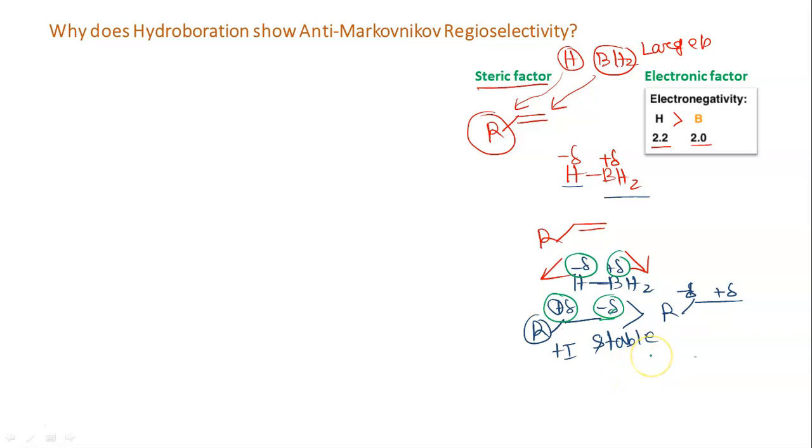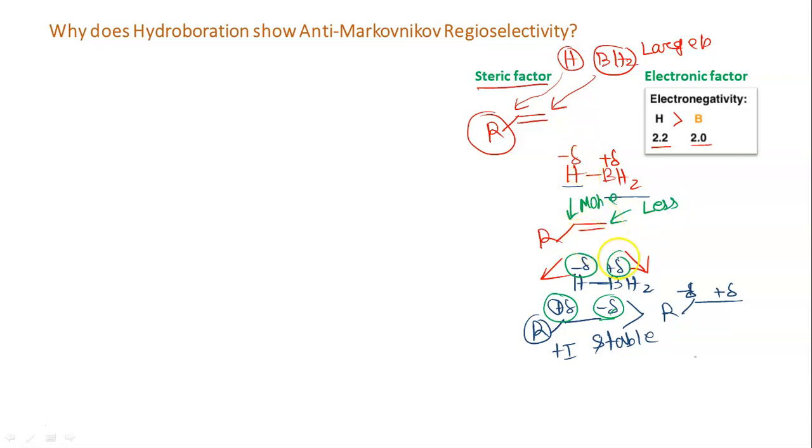Now in Markovnikov, what we say is that the negative part of the reagent will be added to that carbon which contains a lesser number of hydrogen, that is more substituted. Now this carbon is more substituted and this carbon is less substituted because there are 2 hydrogen.